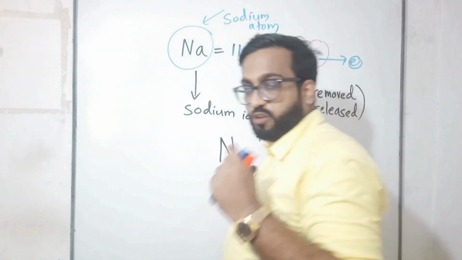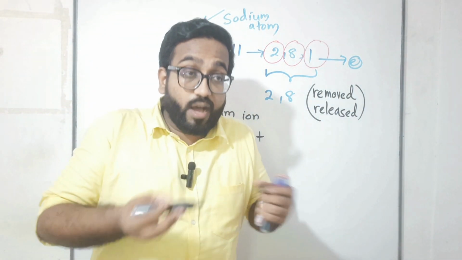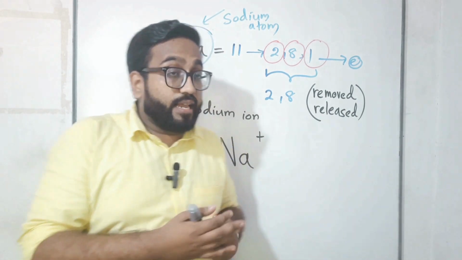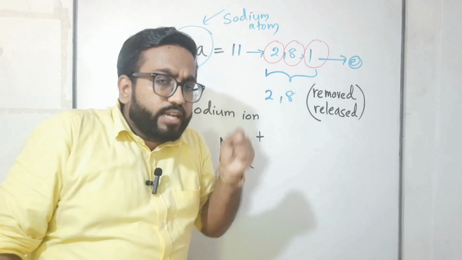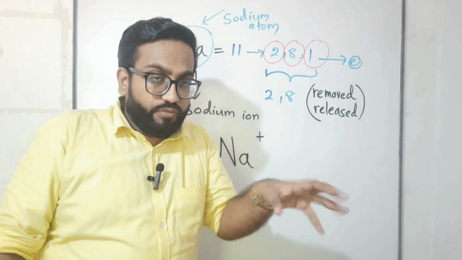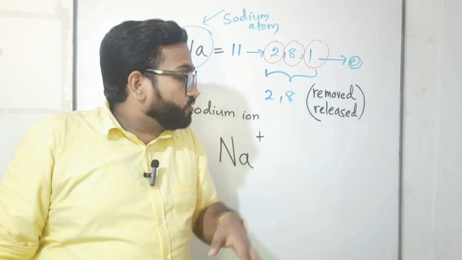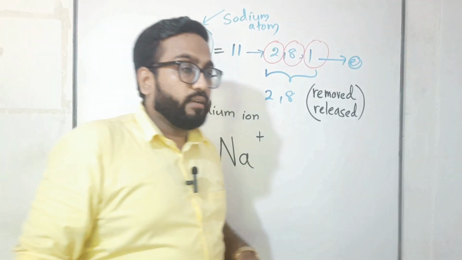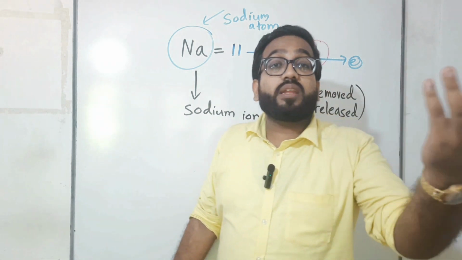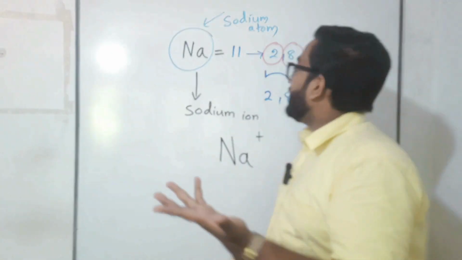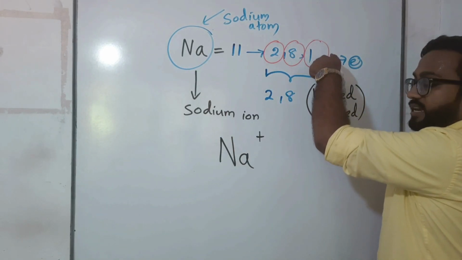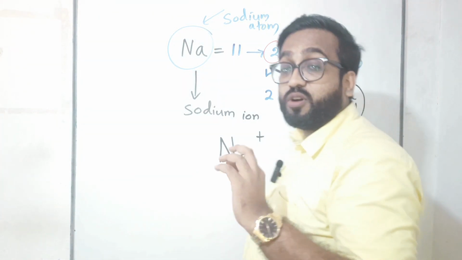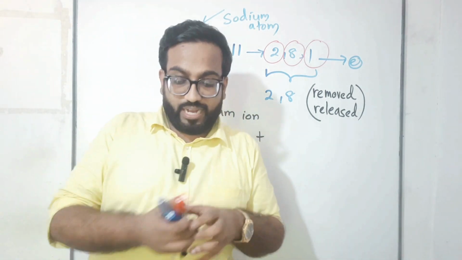Why are we using the positive mark? Only to show that electrons were removed or released. That is why we are using this plus mark. Make sure of that. Then, how many electrons were removed by sodium? Only 1. The last electron in the energy level was released. So how many electrons were released right now? Only 1.